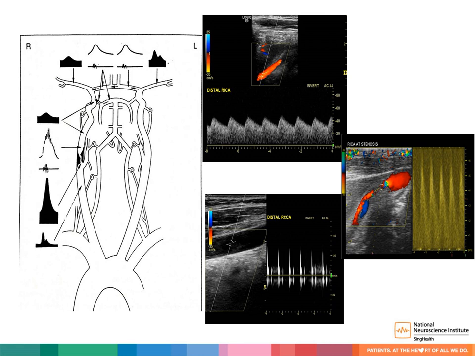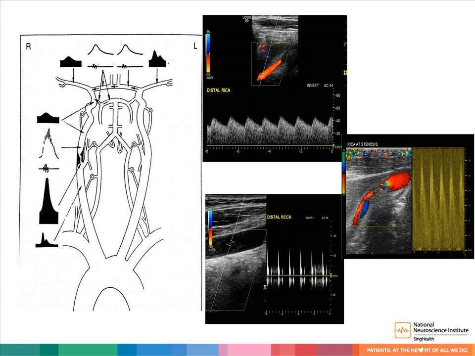So I'll go through the first one, where you're going to see there's a significant dampened flow, blunted flow, with delayed systolic acceleration at the areas where you insonate distal to the stenotic area. If you were to insonate over the areas of significant stenosis of the internal carotid arteries, you are going to document there's a significant increase in terms of the peak systolic velocity across the stenosis.